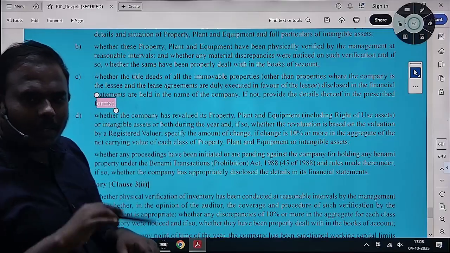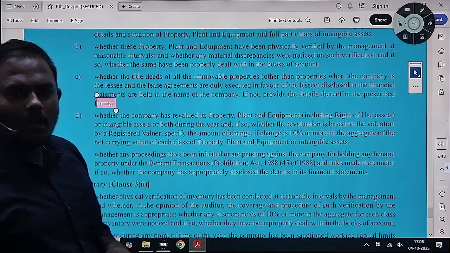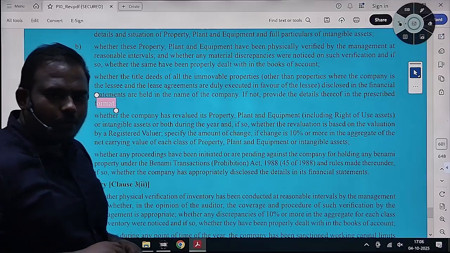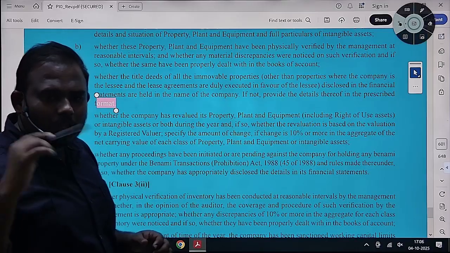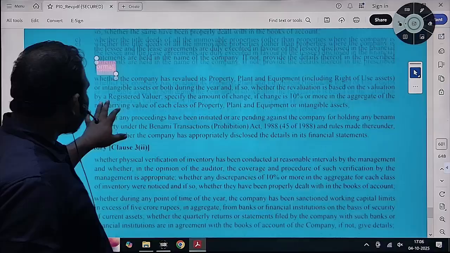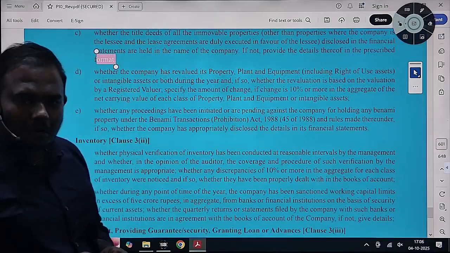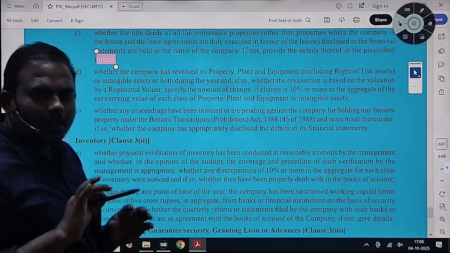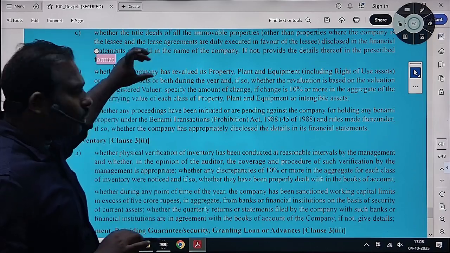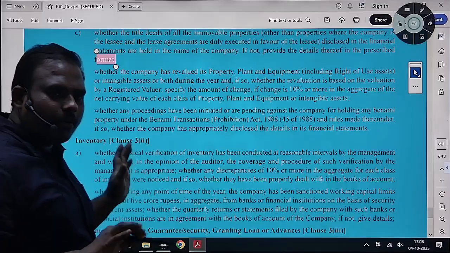You make a format: these are the properties which are not in the name of the company, and we have not found the details of the other person in whose name they were held. Why, for what reason they have been mortgaged, you have to mention the reason, prepare it and attach it below. The details have been attached below, like that.